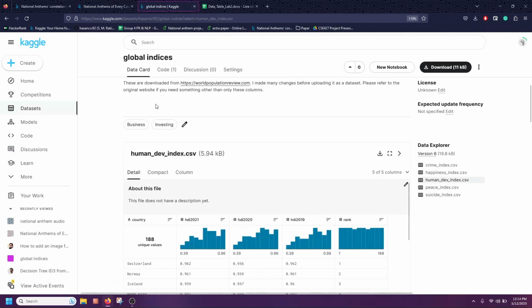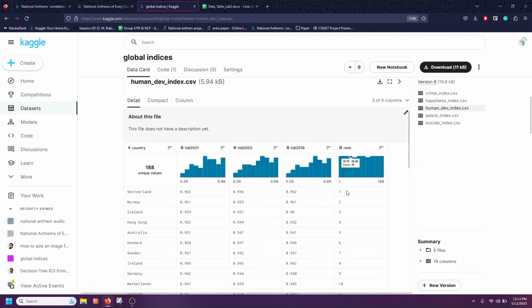The next dataset is the global indices dataset. I have created this dataset from www.worldproportionalreviews.com. I made many changes before uploading it as a dataset in Kaggle. I have not only included the ranks, I have also included the scores of different indices, because they may help us find the outliers among the countries.